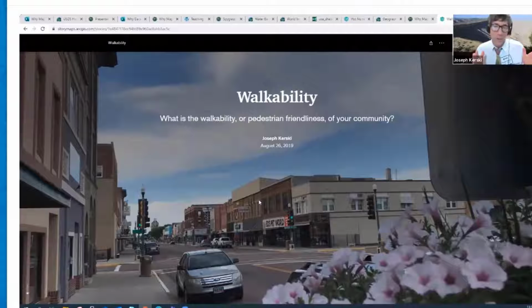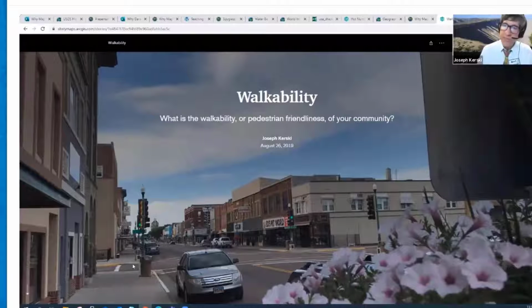So here is my photograph of downtown Mitchell. Would you consider this to be walkable or not? Someone put it in the chat box. Walkable, not walkable, somewhere in between. Okay, there's a sidewalk here. There's some cars, but there's not a lot of traffic. This is Mitchell, South Dakota on a summer's evening.